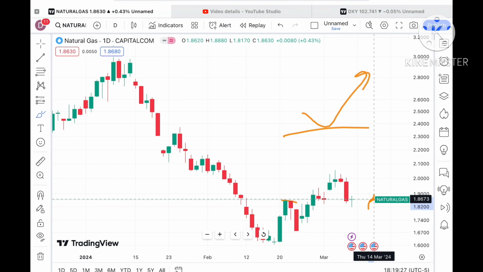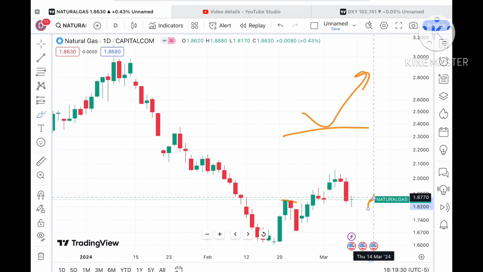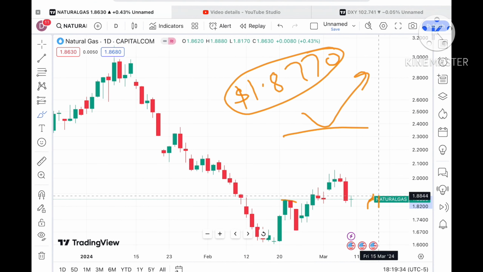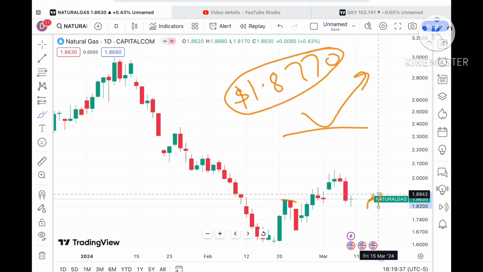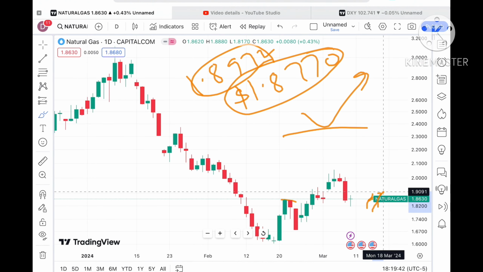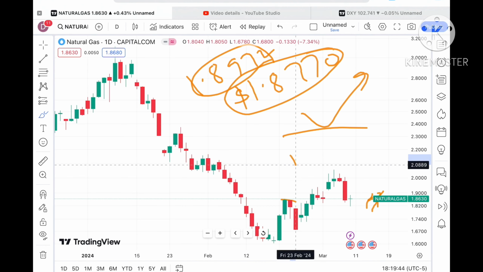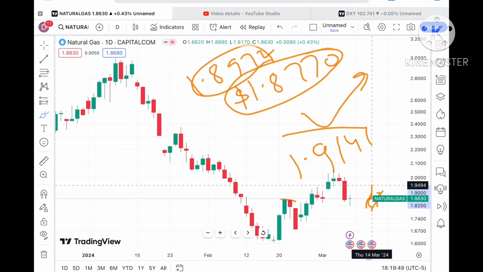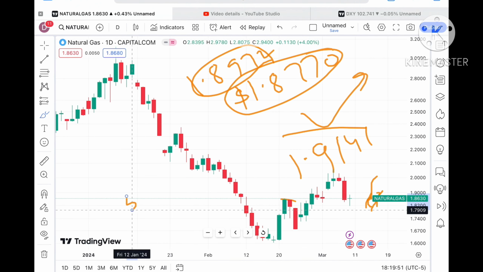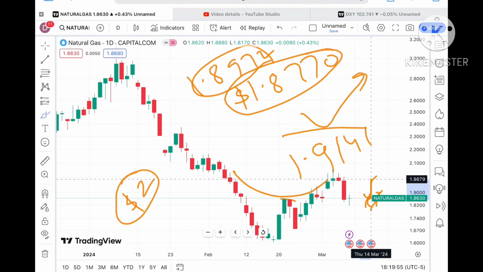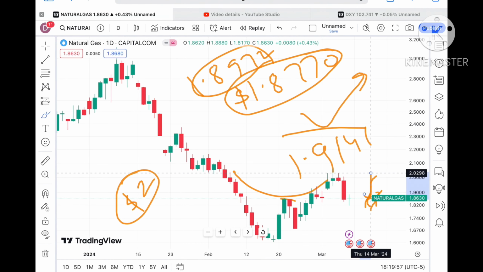Okay, now look at this particular chart. Suppose this is already at a strong support of $1.8770. If the price bounces back from that level, we will see it go towards a level of around 1.8770, and if the price sustains above that level, we will see a level of 1.8972. Once the price starts sustaining that level, we will see a level of $1.9141, and from there a probability of touching $2.